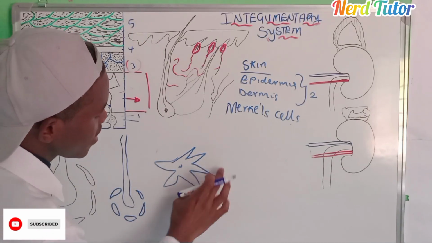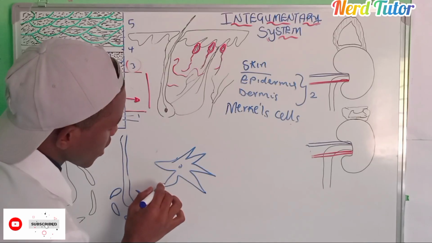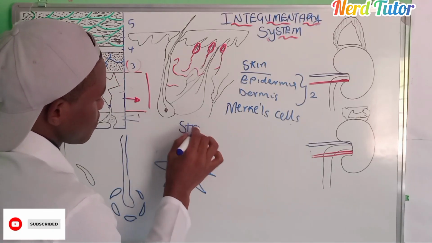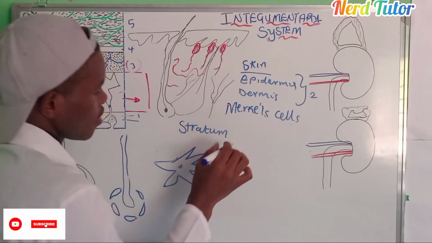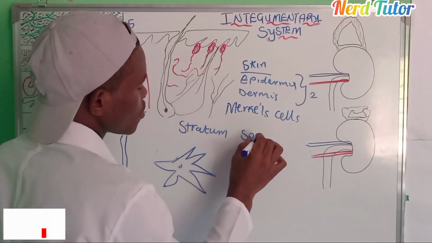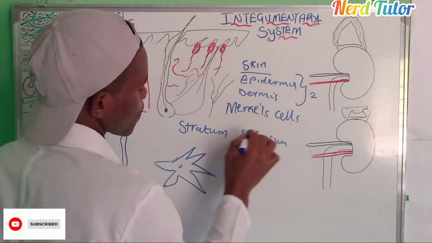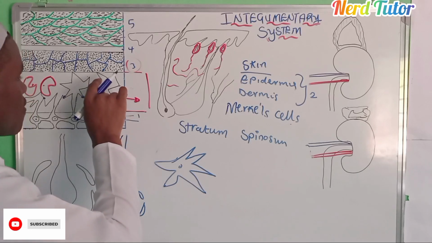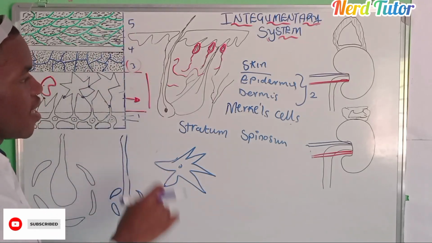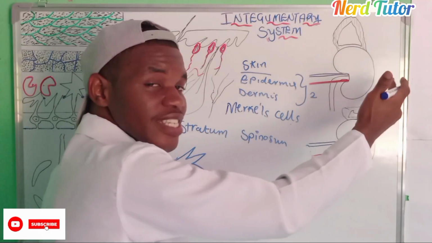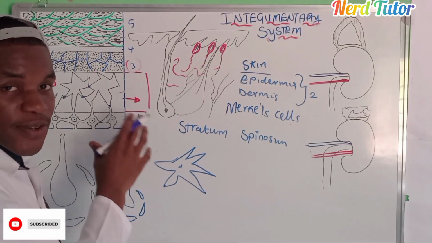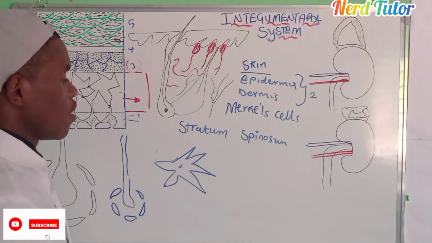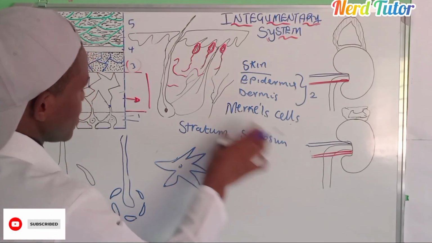So these guys, they are having this thing protruding here, more like spines. No wonder we call this layer stratum spinosum. So this is stratum spinosum. Okay. So don't forget the cells which are found there, the cells which are found here, so that when I start talking about the diseases associated with this same skin we're talking about, you won't be getting confused. You'll just be relating that, oh, because of that. Yeah. So stratum spinosum, it is this second layer.